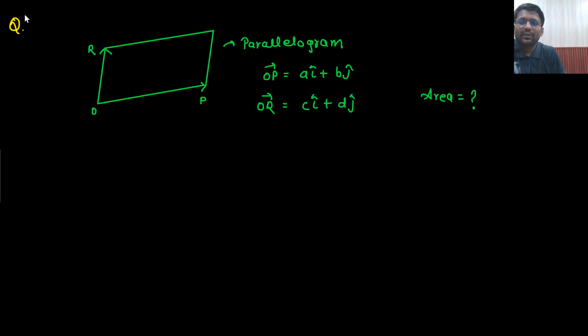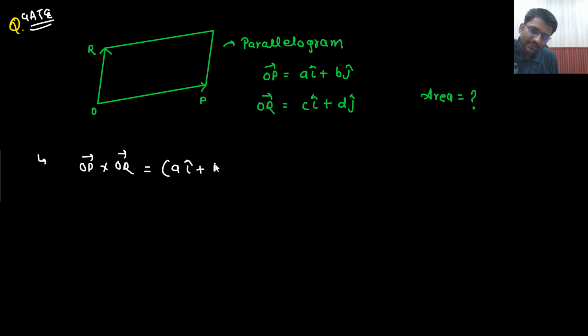This is also a GATE question only. All are GATE questions only. Okay, this parallelogram is given. You need to find out the area. What will be the area of this parallelogram? Area of this parallelogram will be nothing but OP vector cross product with OR vector. OP vector is nothing but A i cap plus B j cap. Again, magnitude. A i cap plus B j cap cross product with C i cap plus D j cap.